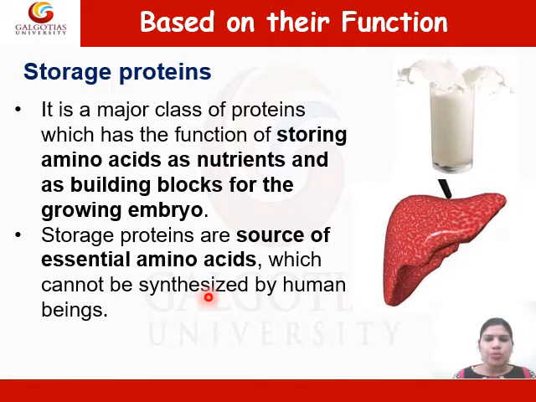Casein stores protein in the milk. Ferritin stores the iron in the spleen and the liver. Pulses store globulin and prolamine. And in rice, the major storage of the protein is glutenin.